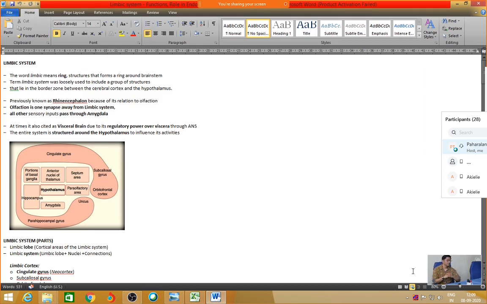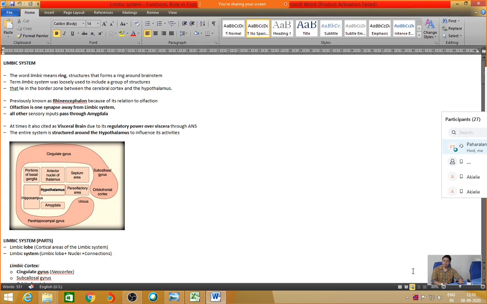Before I begin with that, it was previously known as rhinencephalon, because it was earlier thought that this system was involved only in olfaction. That is what they thought before, and they thought there was no other role.